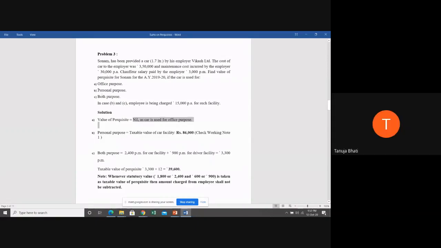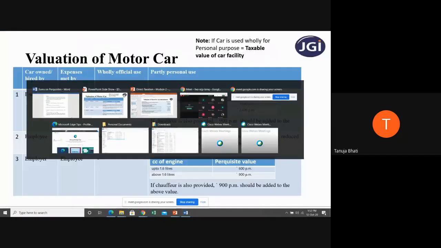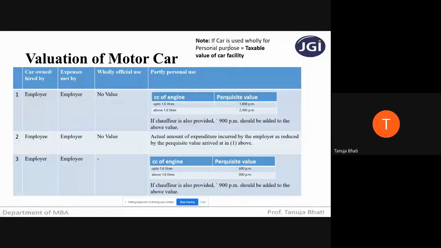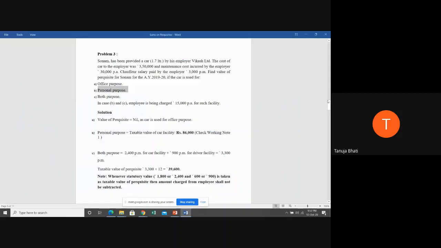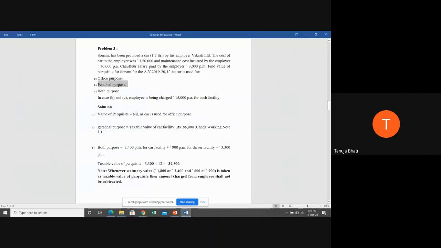Okay. The second part: if the car is used 100% for personal purpose. I told you in the note that if the car is used wholly for personal purpose, then the taxable value of car facility will be the expenses actually incurred by the employer. Whatever expenses the employer is actually incurring will be the value of the perquisite. So personal purpose equals taxable value of car facility, which is 86,000.